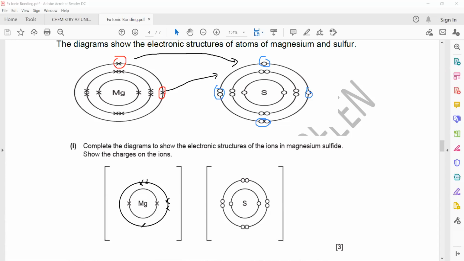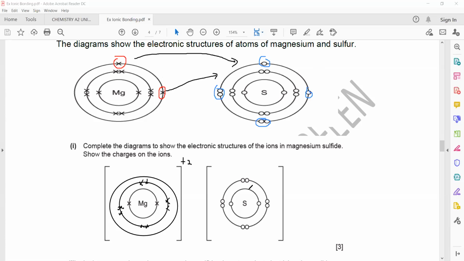The last shell has no electrons. It's optional: you can draw it, or if you don't draw it, that's also okay because it does not have any electrons. You can draw the last shell but without any electrons because it lost the electrons from the last shell. And what will be the charge on magnesium? The magnesium will be plus 2. Why plus 2? Because the magnesium lost 2 electrons.